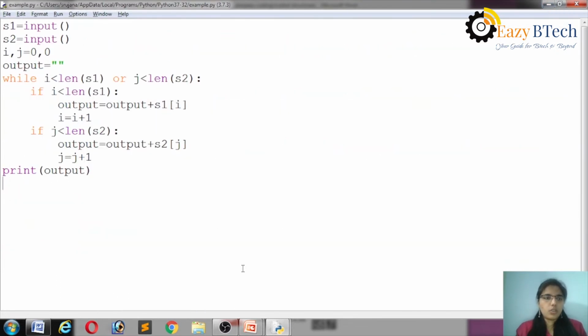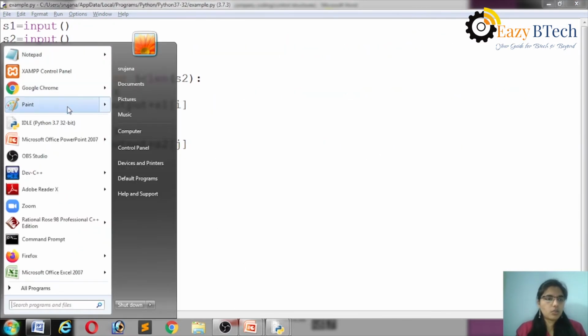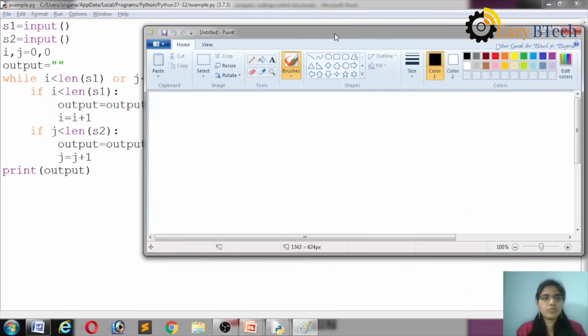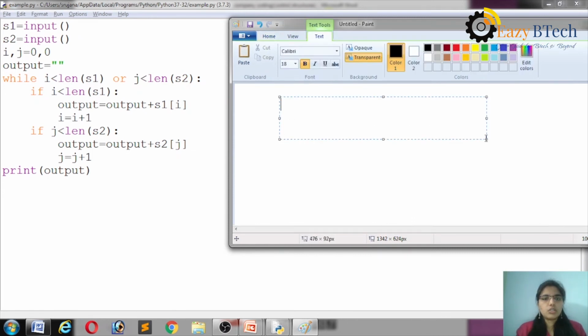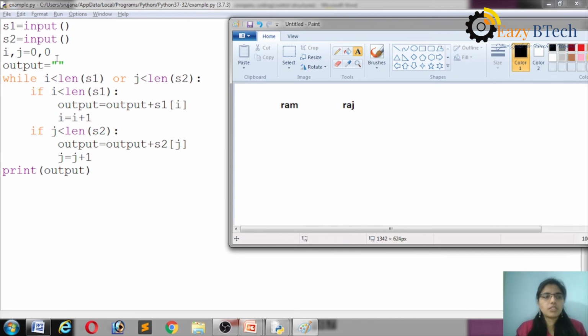Okay. Now I explain this code once. Let's see here. S1 and S2 contain two strings, that is nothing but Ram and Raj. So each index starts with 0. That's why I am taking here 0. So it is a final output string. So while 0 less than 3, what is the length of S1? That is nothing but 3. Length of S1 is 3. Length of S2 is also 3. Both are 3.